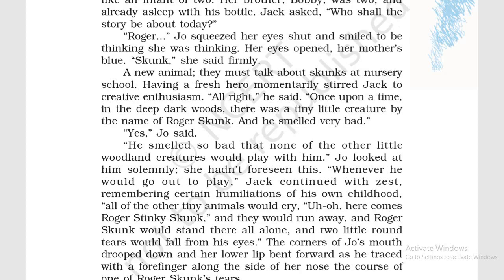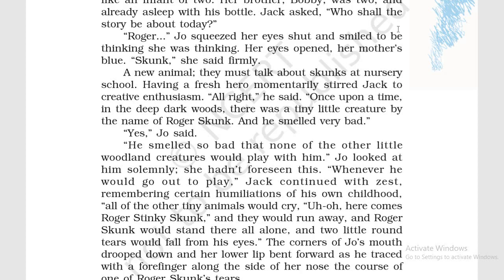Skunk. Joe looked at him solemnly. She hadn't foreseen this. She did not know that because of this foul smell, the other animals would not play with him. That is why she looked at her father very solemnly, very seriously. She did not think that this could happen because of the bad smell. The other creatures would not like to play with him. So Joe looked at him solemnly. She hadn't foreseen this.